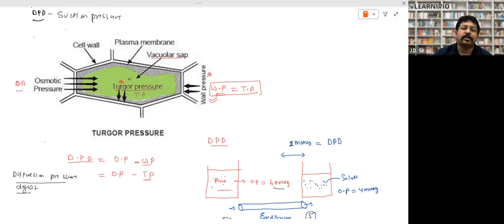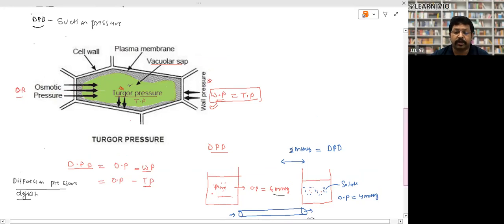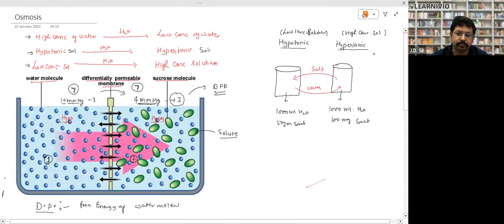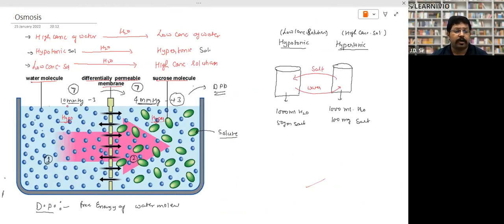Now there is a term, DPD, diffusion pressure deficit. What is diffusion pressure deficit? Suppose that here is pure water, and the diffusion pressure of the water is 10 mmHg. And here in cell 2, the diffusion pressure is 4 mmHg. So what will happen? Osmosis will take place from higher water concentration to lower, until the pressure becomes equal on both sides, when it becomes 7 on both sides.